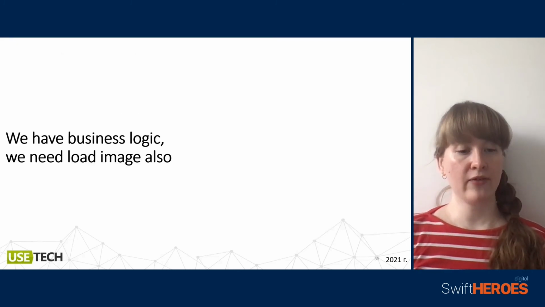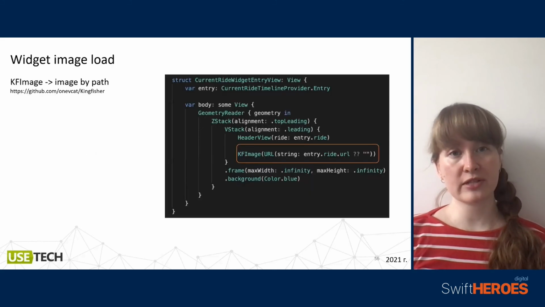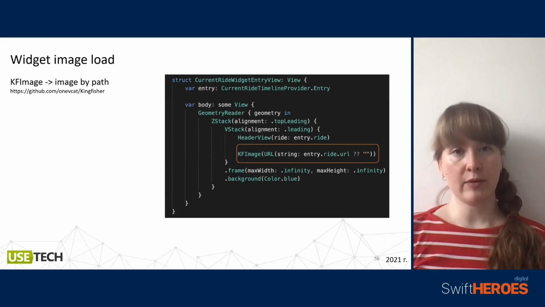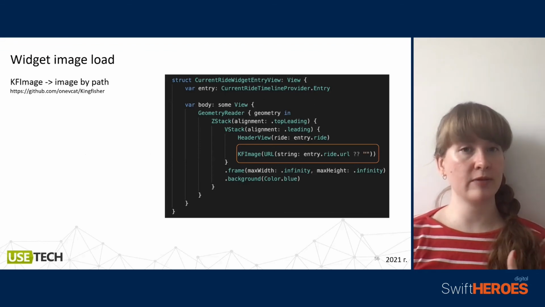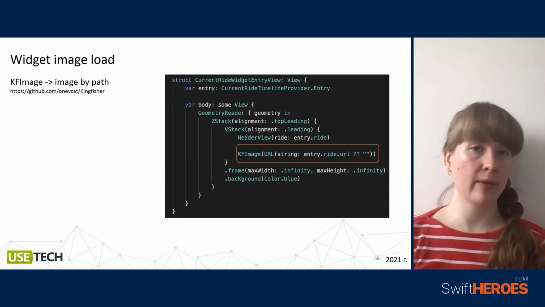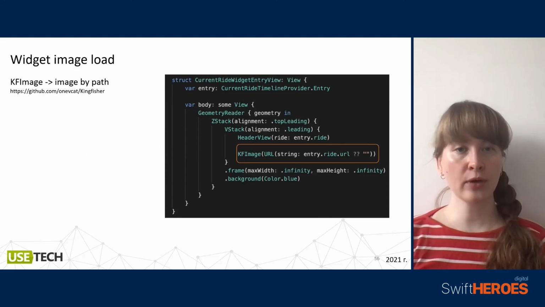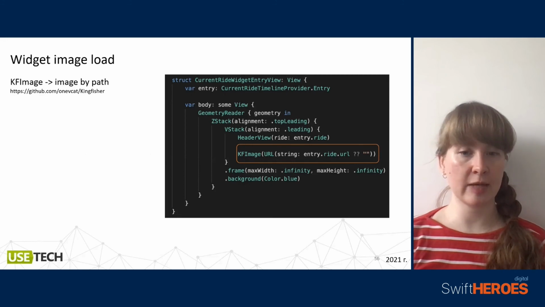So now we have all the business logic we receive, but we also need to set up images. For example, we have a specific URL. We generate this URL with information about our ride. And how can we load it and set it up in our widget?